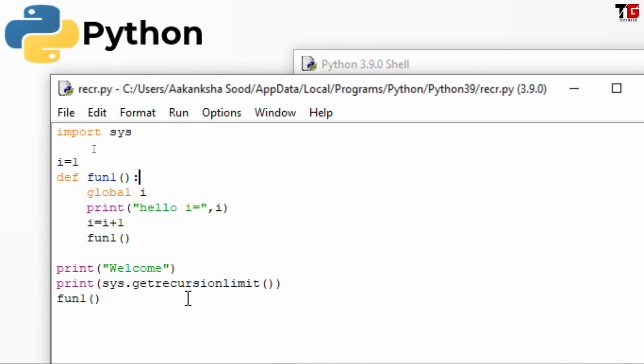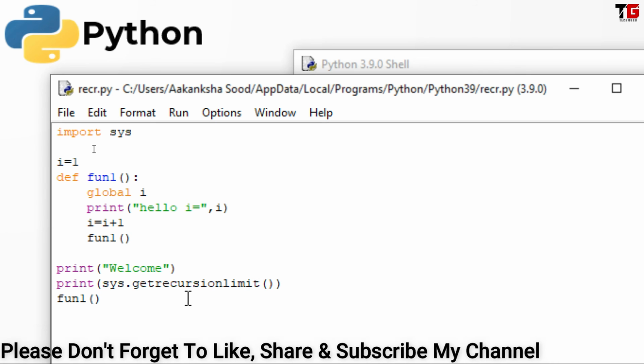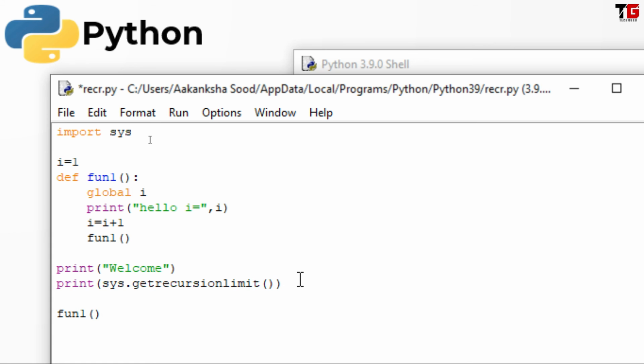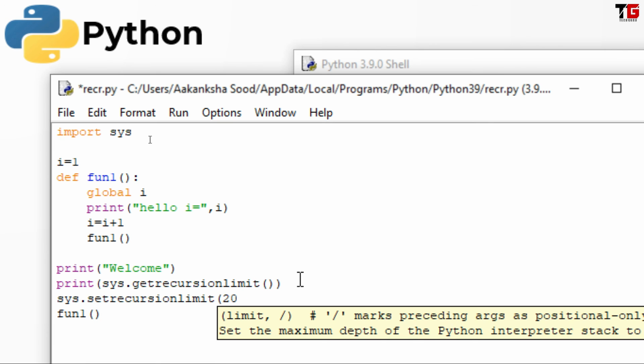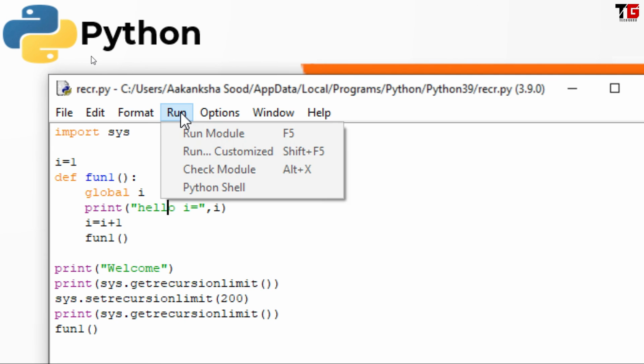Alright, so in this way we can get the recursion limit, and Python allows us to change this recursion limit. Let's see how. From here we are printing the recursion limit. The sys.setrecursionlimit function allows us to set the limit. Now I change the limit. I want to print it again. I save the program and I run the program.